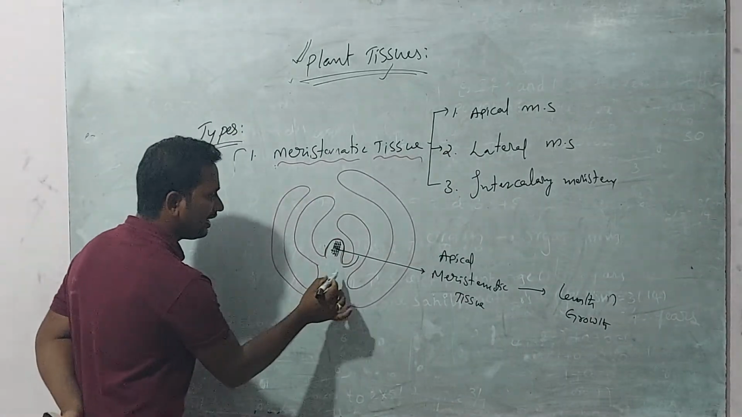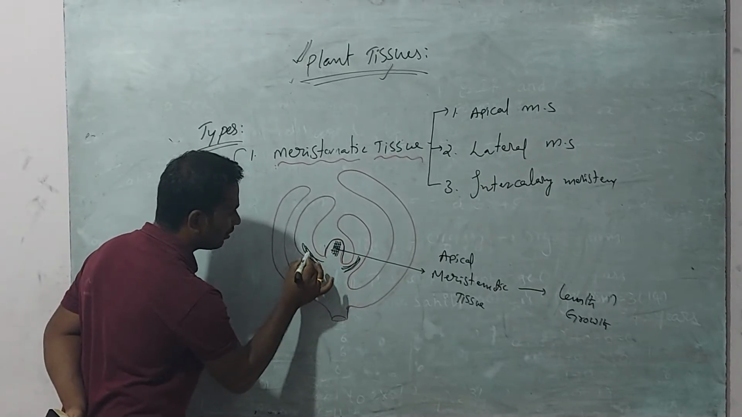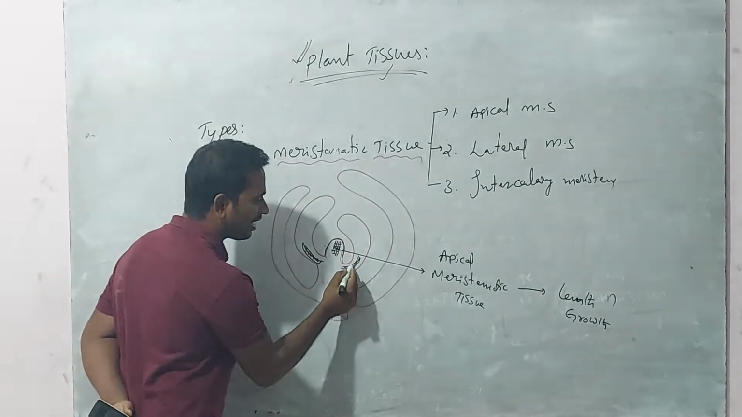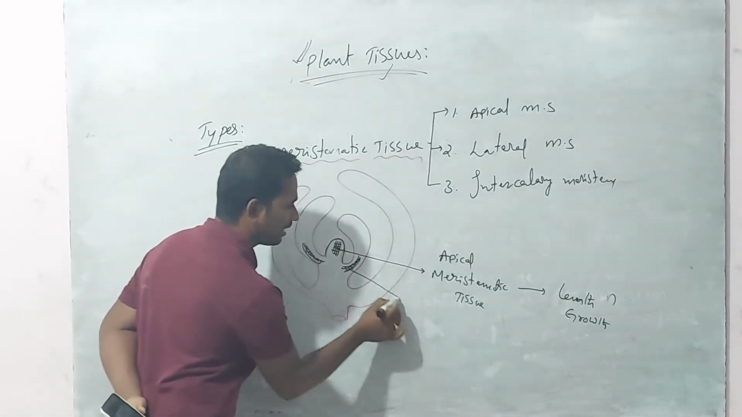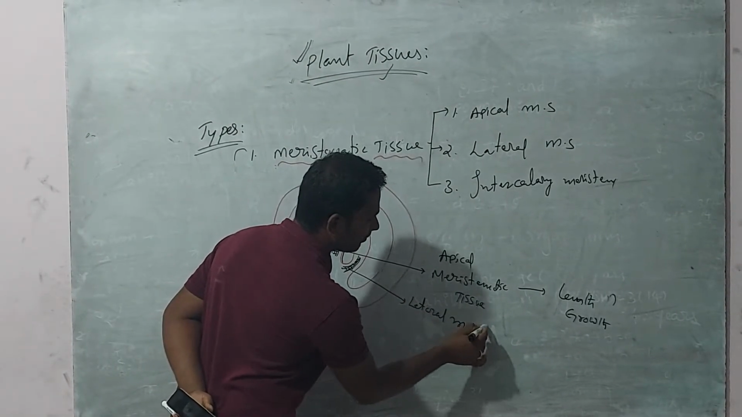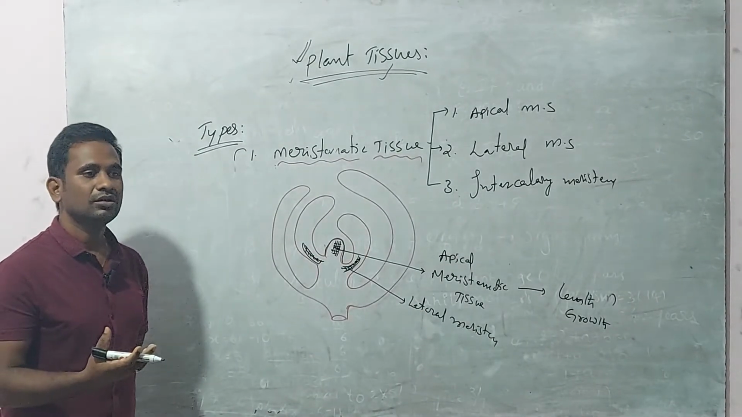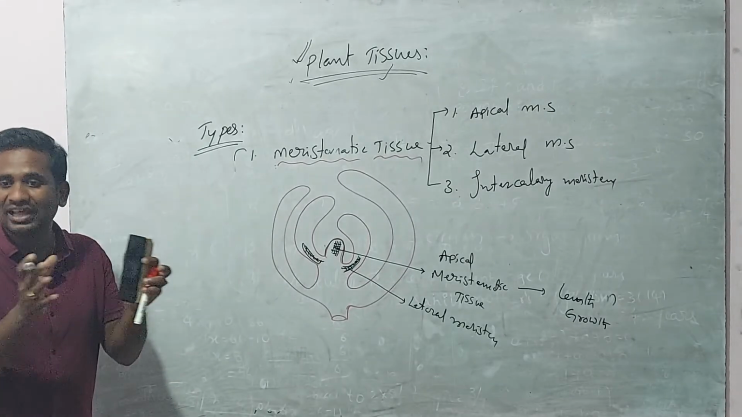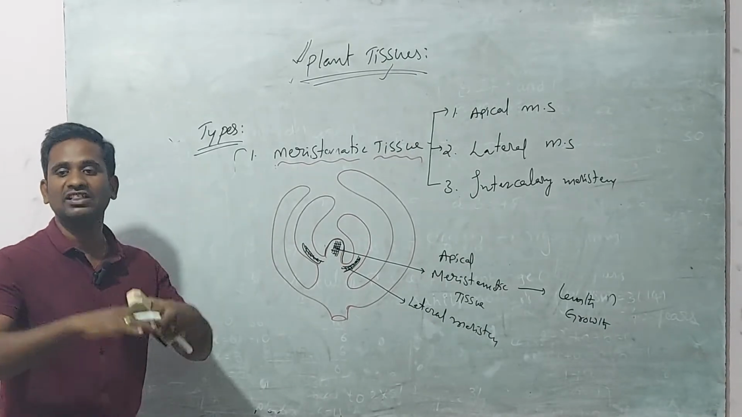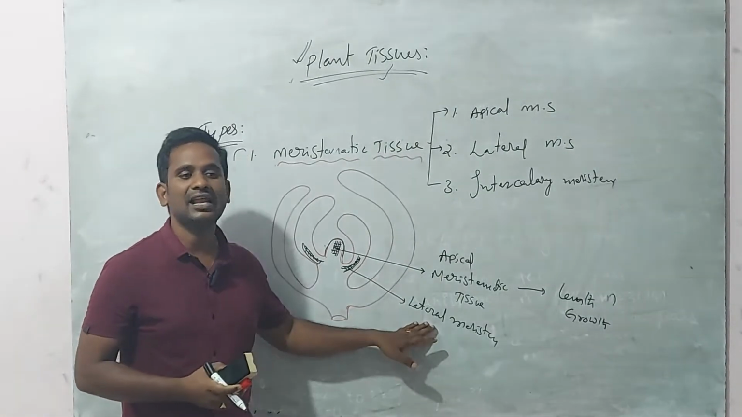Okay. Next one, in the lateral position, we can also observe these kinds of cells or tissue. It is arranged in a lateral manner. That's why it is called a lateral meristem. It promotes growth and development. So widthwise growth we can observe with the help of lateral meristem.